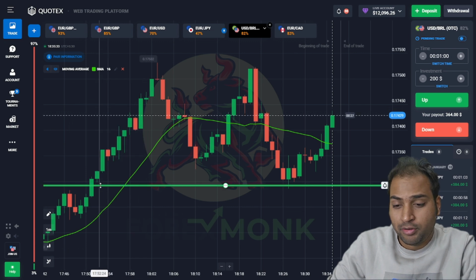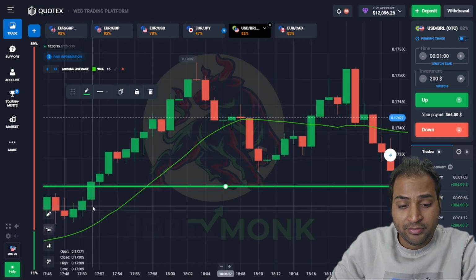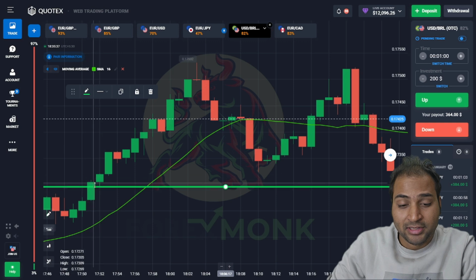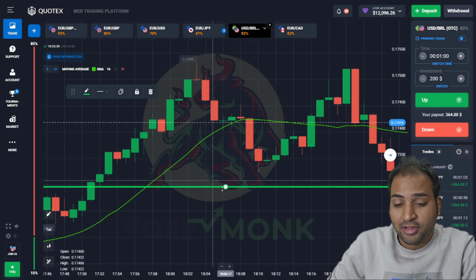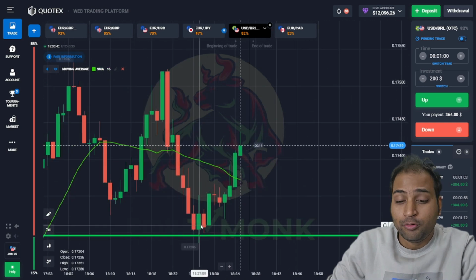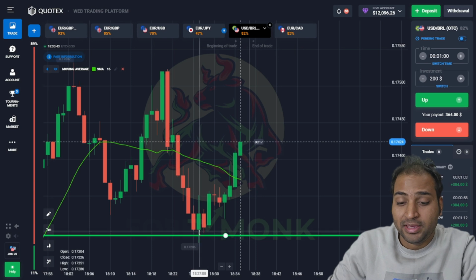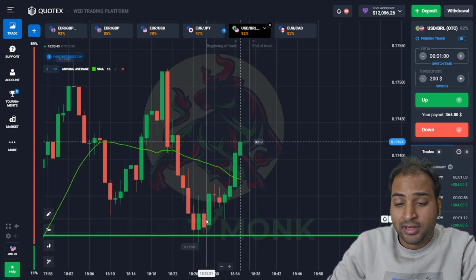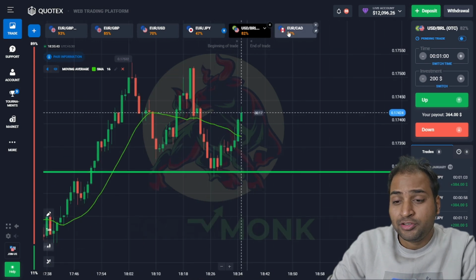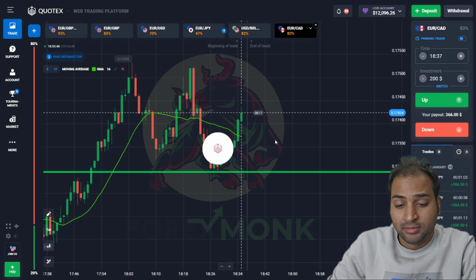All right, the support line is here and there is a breakout. The next candle is the green one. So the strategy is simple, but you have to be quick before making a trade. You can take an MTG position here. Okay, this is in refresh mode right now.